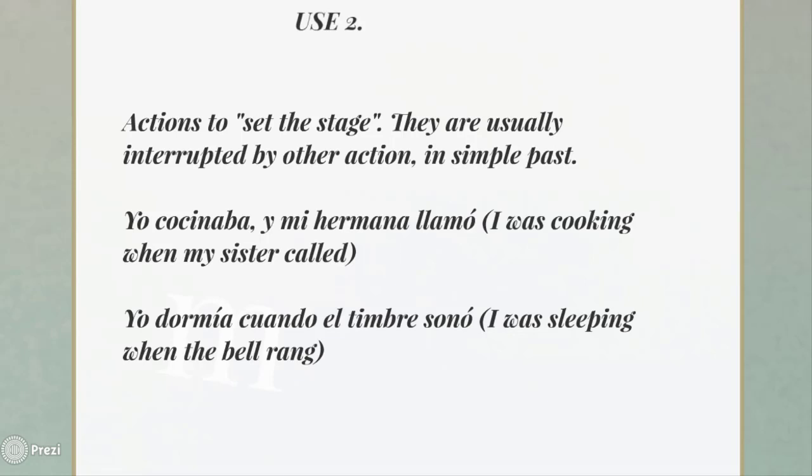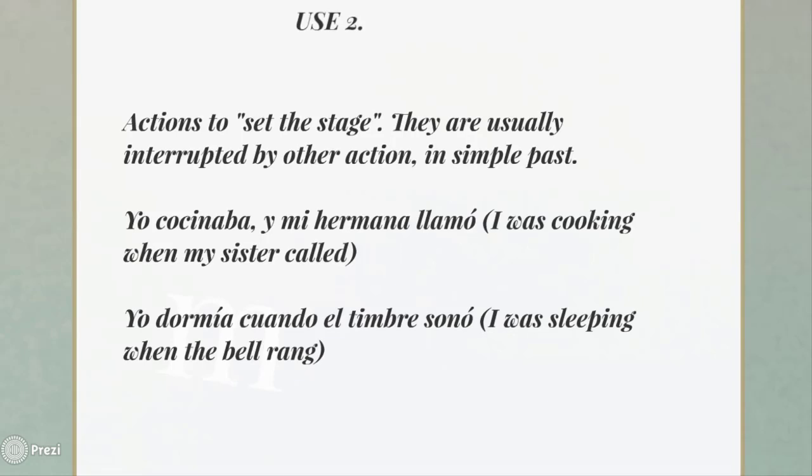For example, yo cocinaba in imperfect tense, y mi hermana llamó in simple past, and it makes an interruption. So, yo cocinaba y mi hermana llamó. I was cooking when my sister called. Yo dormía cuando el timbre sonó. I was sleeping, continuously happening, when the bell rang, and makes an interruption.